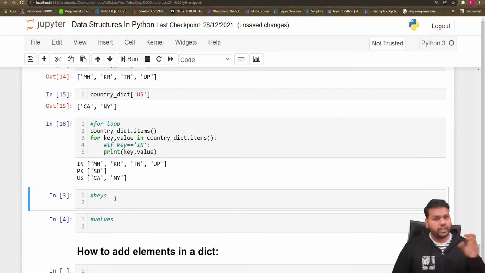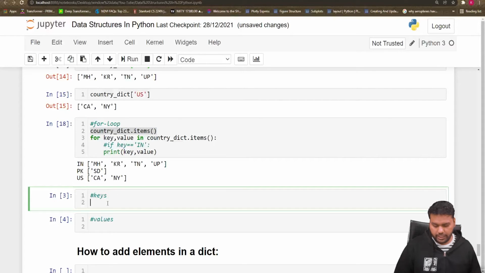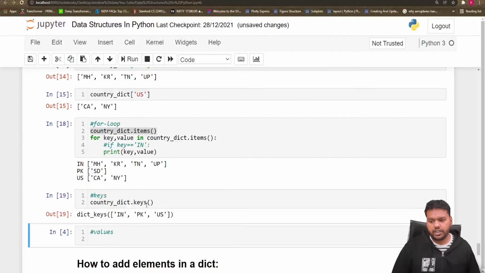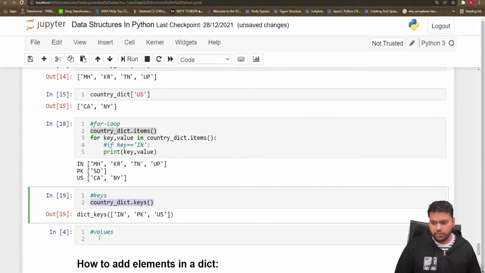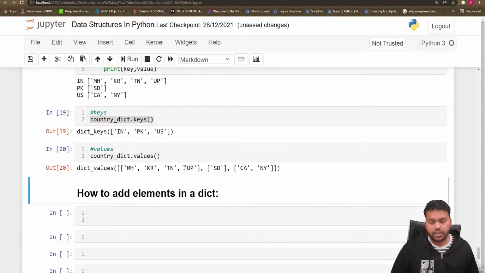So if I want to fetch only the keys, what is the method without using the for loop? So here I showed you how you can access both key and values simultaneously. For the keys only, you have to give keys in place of items. So if you give here keys, it will return India, Pakistan, US, that are the keys of my dictionary. But if you want to fetch only the values, in place of keys, if you give values, it will return you all the values here. These are the values regarding your keys in a dictionary.